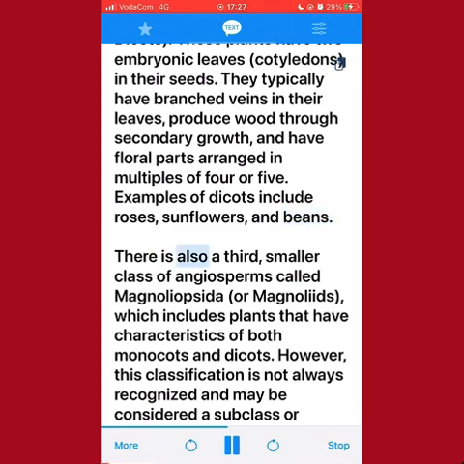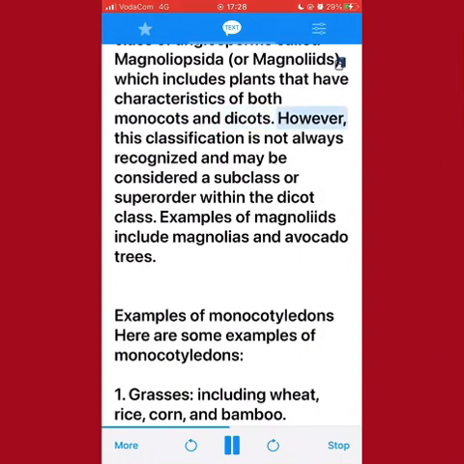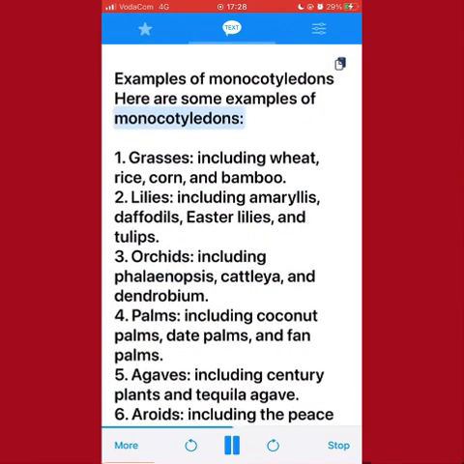There is also a third, smaller class of angiosperms called Magnoliopsida or Magnoliides, which includes plants that have characteristics of both monocots and dicots. However, this classification is not always recognized and may be considered a subclass or superorder within the dicot class. Examples of Magnoliides include magnolias and avocado trees. Examples of monocotyledons. Here are some examples of monocotyledons.